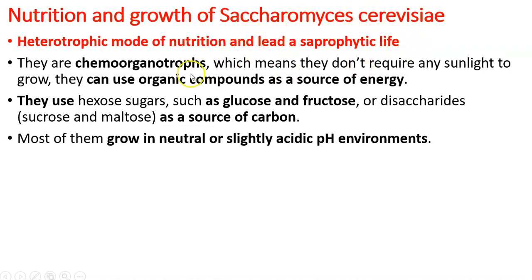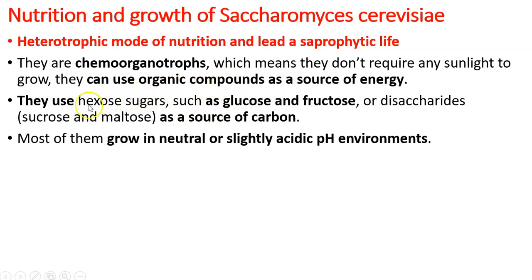Okay, so second thing, they are chemoorganotrophs. Okay, if they are given some organic compounds, they do not need any sunlight to grow. So chemically they can collect their food. So that's why it is called chemoorganotrophs. So organic compounds are the source of energy. They need not get sunlight for that, because they are not using chlorophyll etc.